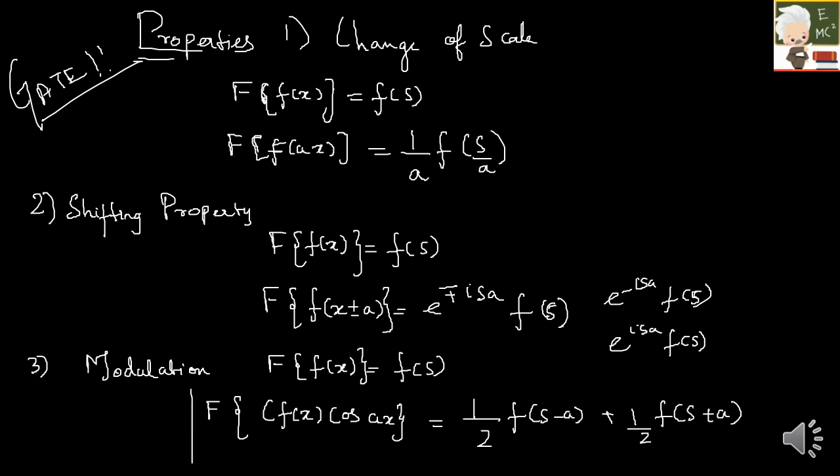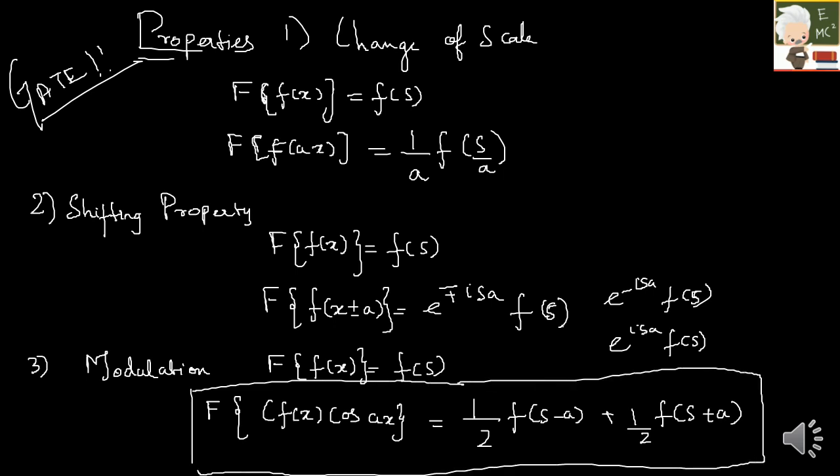So this is one of the most important properties again. This is the modulation property. If you have cos ax, then you have to split it into two terms. One is F(s minus a), another is F(s plus a).